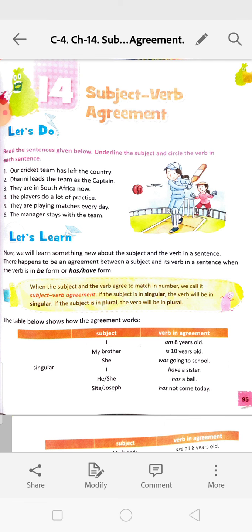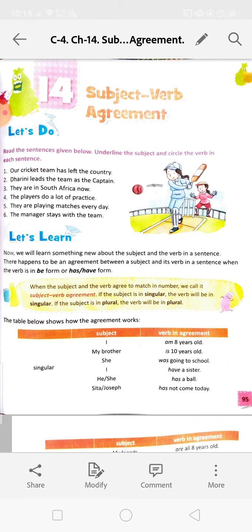I am 8 years old. Am will go with I. My brother is singular, so is is also singular. Helping verb is is also singular. My brother is 10 years old. She was going to school. She is singular. Was is also in singular form.